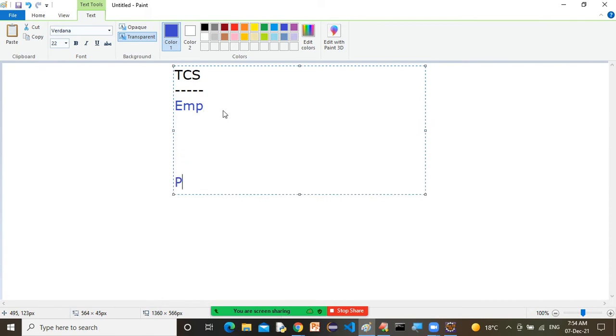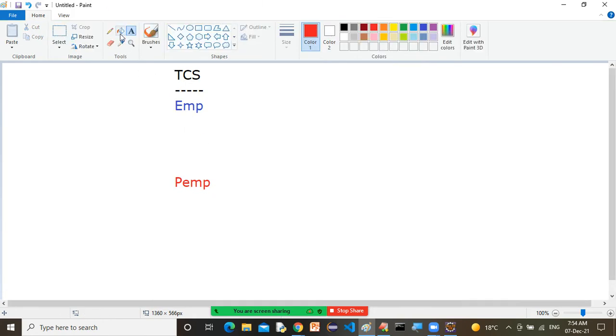And we have another employee, the permanent employee. Let's say the color is red. So we have a casual employee with blue color, and we have a permanent employee. Listen to the words very carefully: we have a casual employee and we have a permanent employee. Now, these casual employees are temporarily employed.